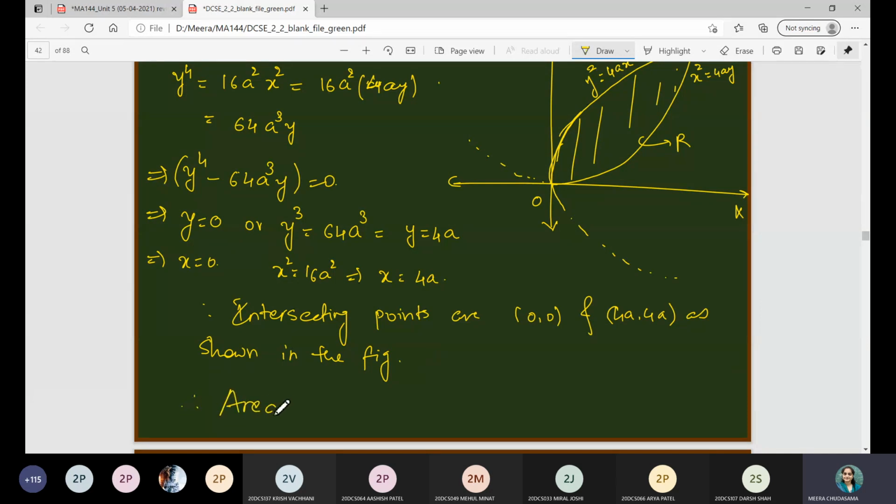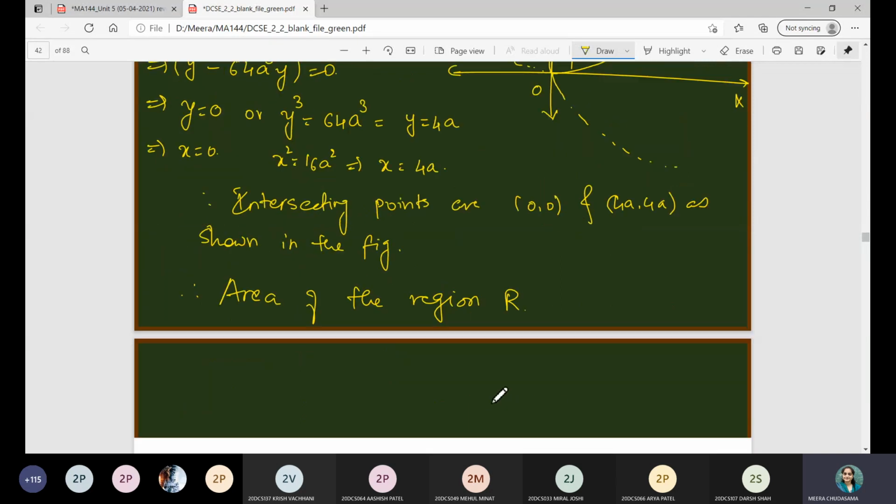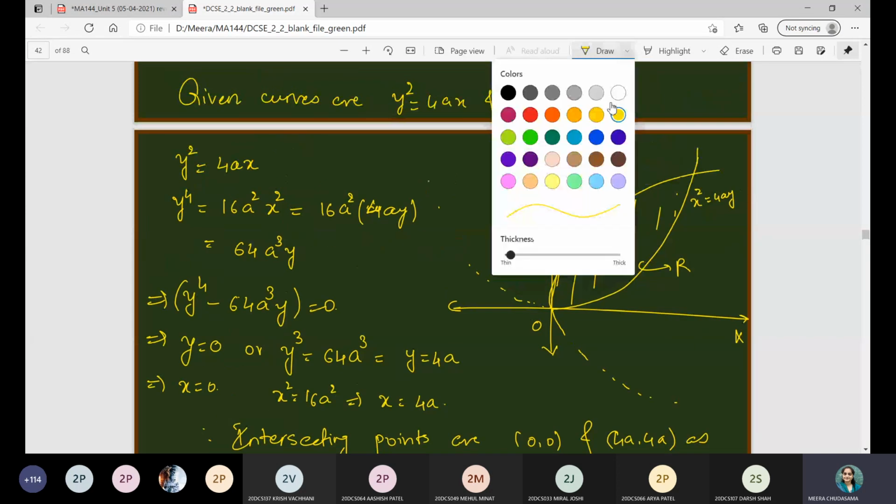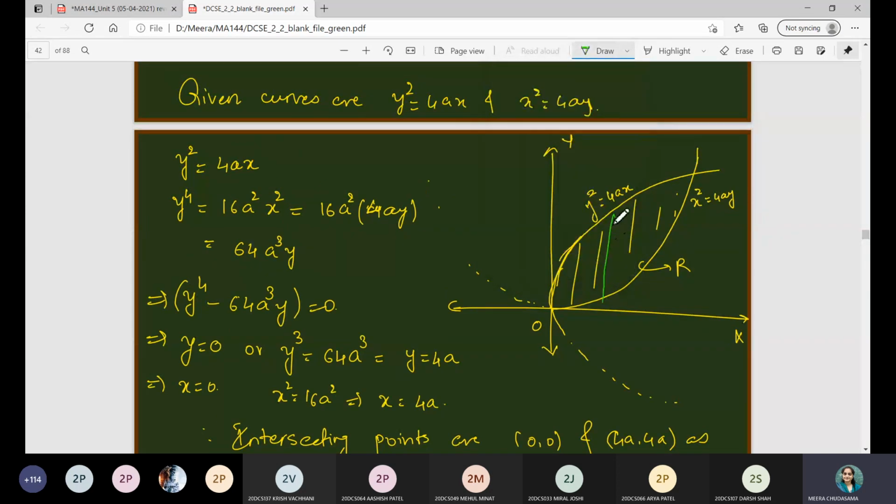Therefore, the area of the region R, suppose I denote it with A, will be either dx dy or dy dx. Since the equations we are given are in Cartesian coordinates, we will consider dx dy or dy dx. The choice is yours. I will consider the vertical strip here to decide the limits. So suppose this is the strip. In that case, the value of x will be constant, and it will be varying from, I have not written 4a, right?